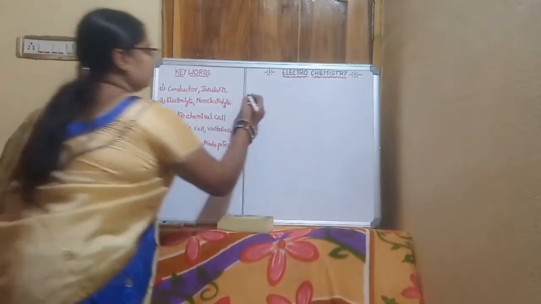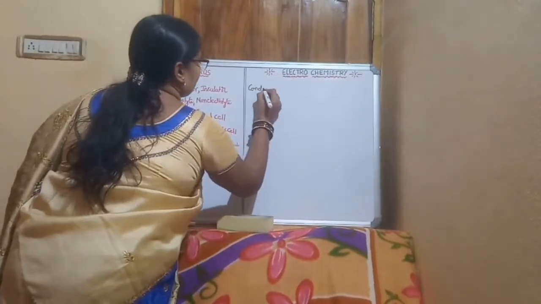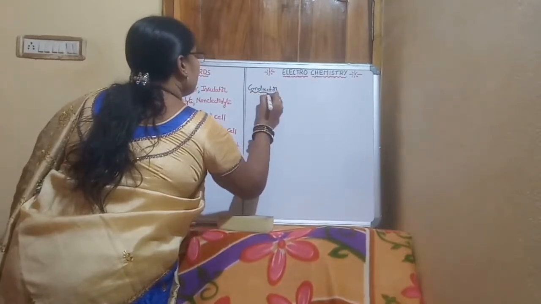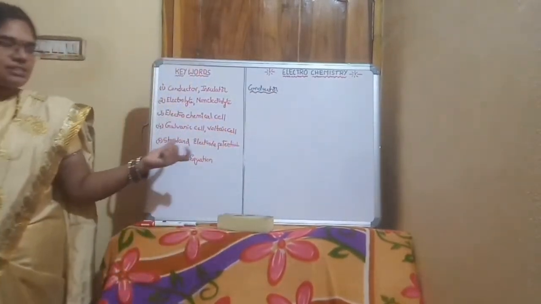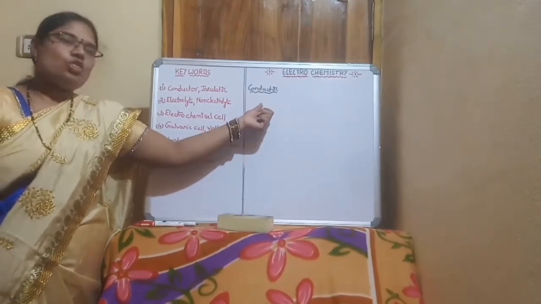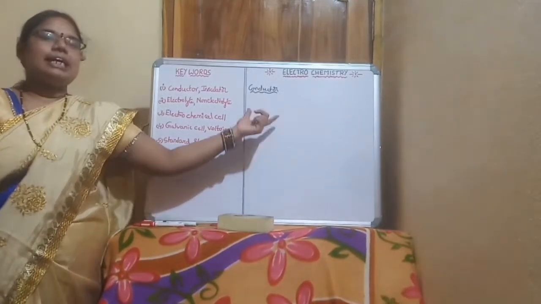What is a conductor? A conductor is a substance which allows the passage of electricity through it. Those substances are known as conductors.